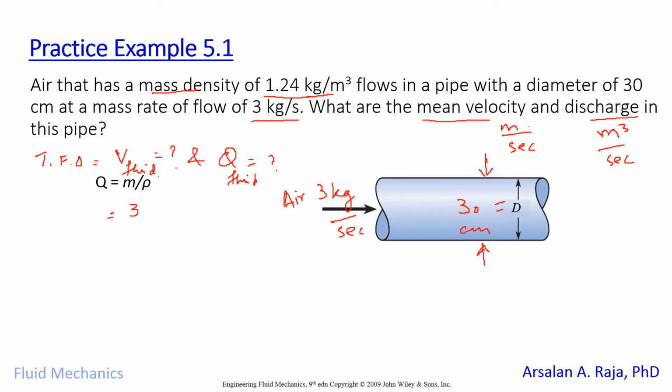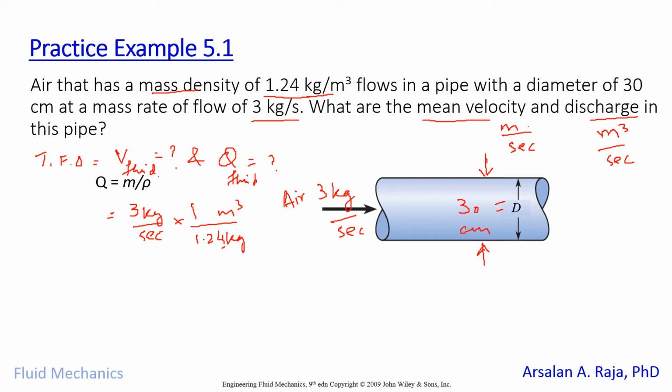So what will happen when we divide 3 kilogram per second by the density of air, 1.24 kilogram per cubic meter.